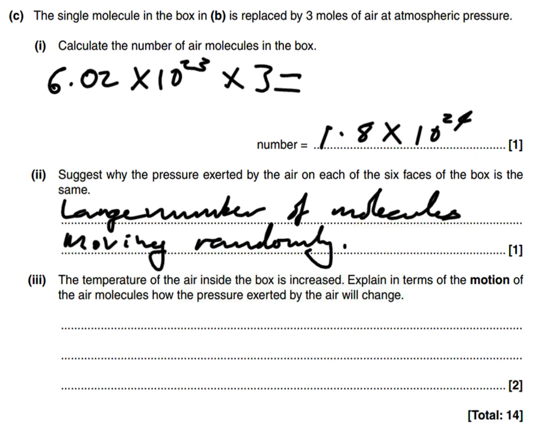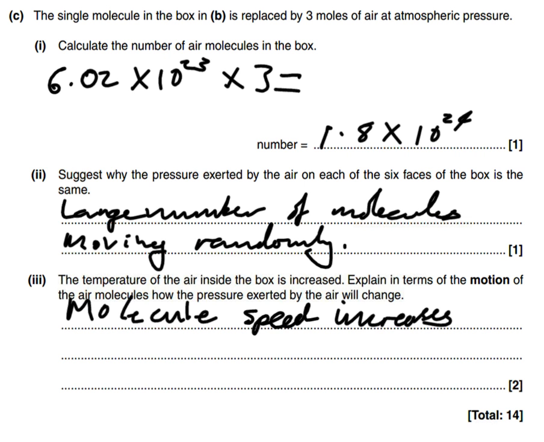Next part, the temperature of the air inside the box increases. Explain in terms of the motion of the air molecules how the pressure exerted by the air will change. So as the temperature increases, molecule speed increases. The effect that this has on the pressure exerted on the box, well, it will cause the pressure on the box to increase.